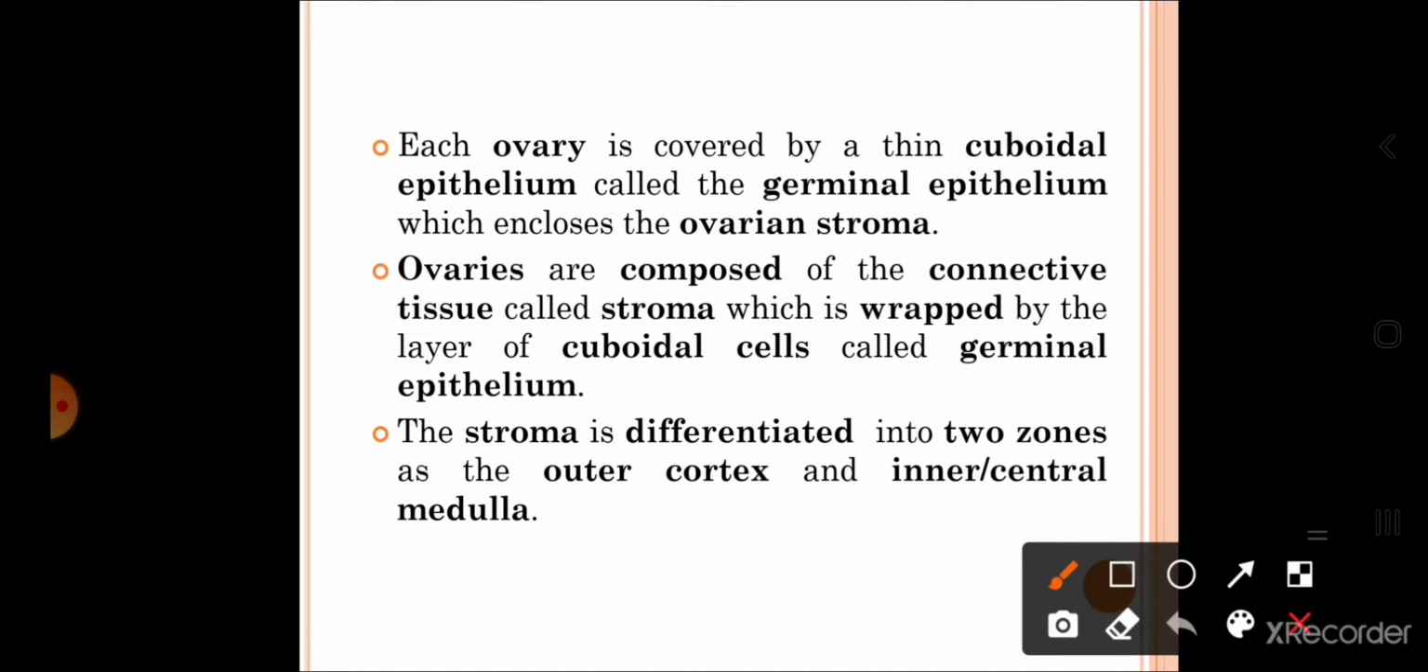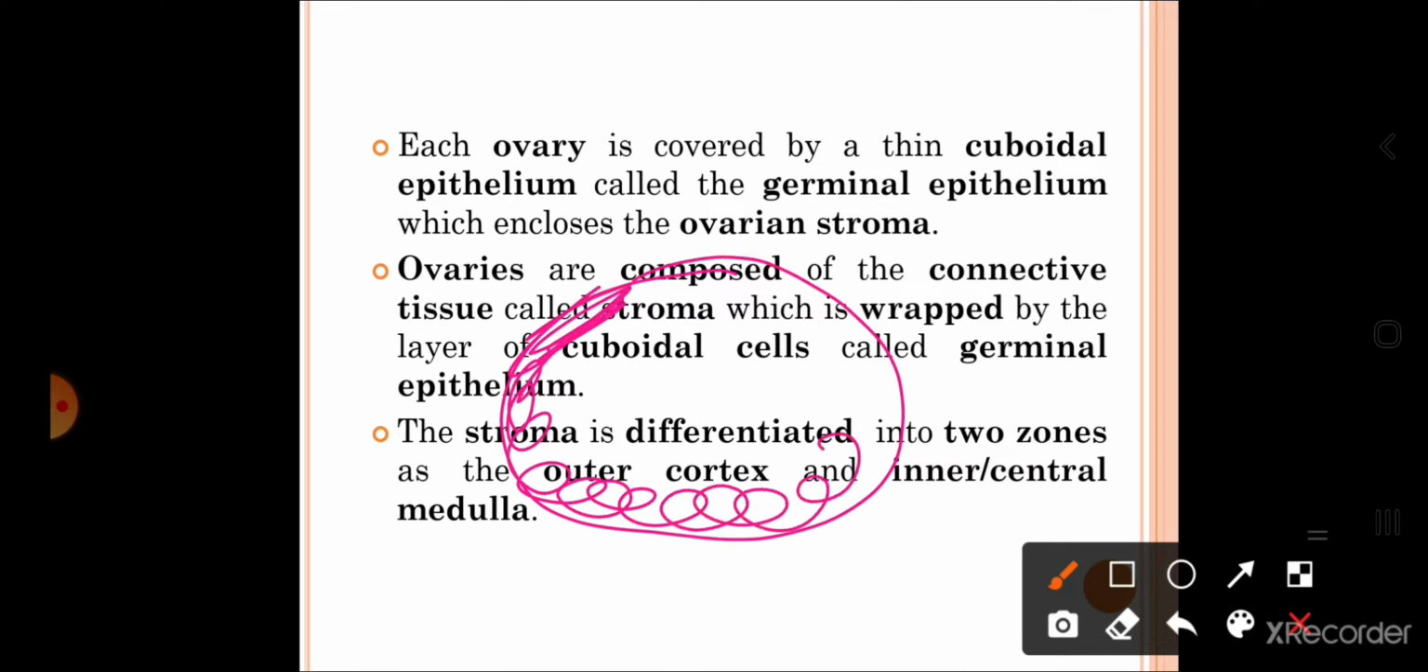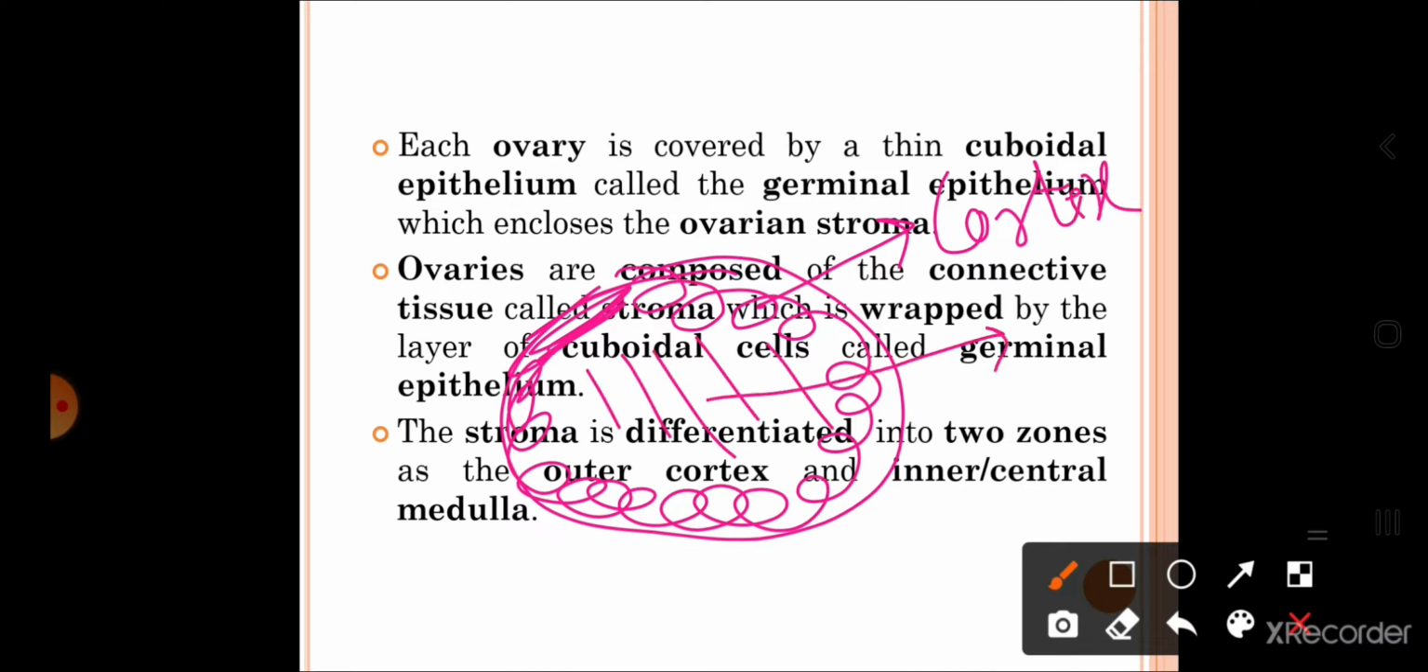Now, this stroma is further divided into two regions. So, the stroma is differentiated into two zones, the outer cortex and the inner, central medulla. So, now see students, say for example, this is the stroma. The peripheral, or you can say the outer part of the stroma, is called the cortex. What is the outer or peripheral part called? Cortex. And this central or inner region is called the medulla.